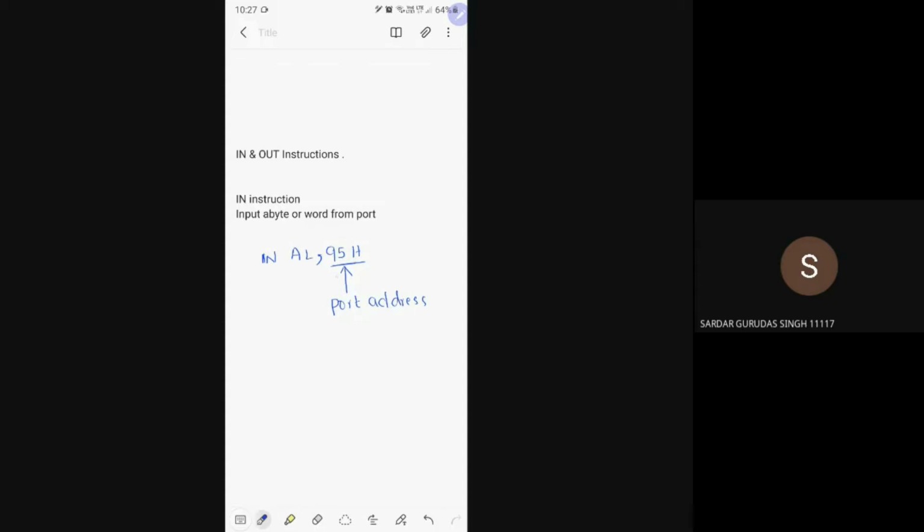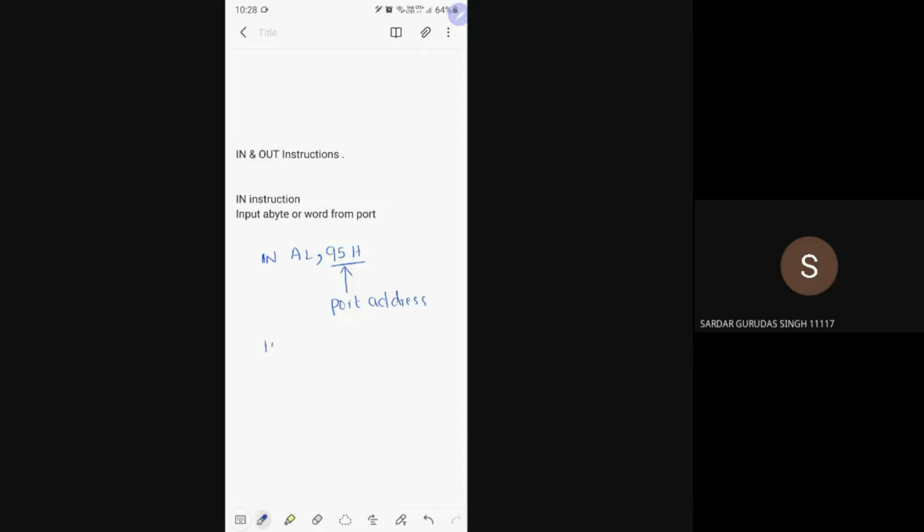Whatever is there at this port, that 8-bit content will be copied into AL register. This is an 8-bit port. Why 8-bit port? Because I have written only 2 hexadecimal numbers. So the port address is recognized as 8-bit port address.